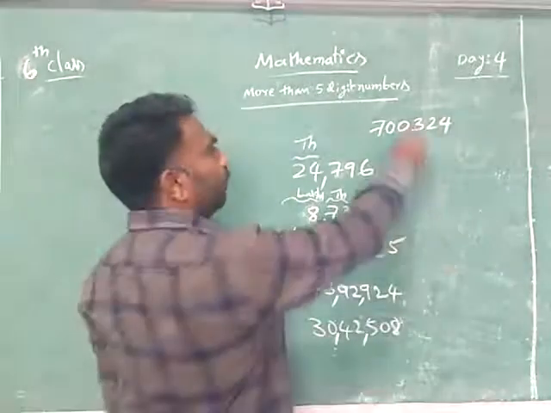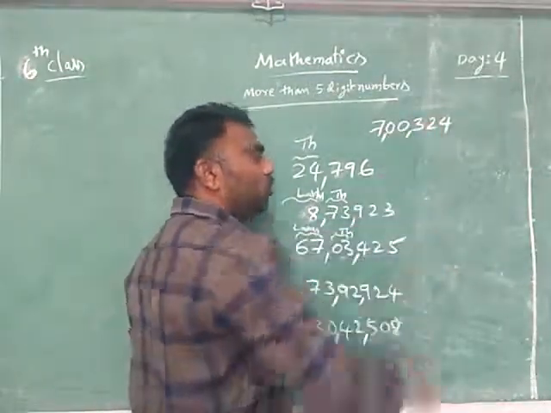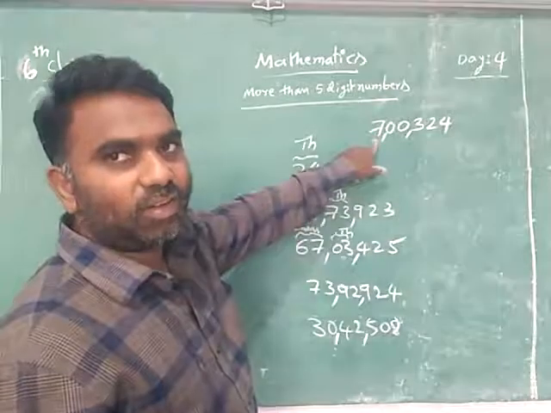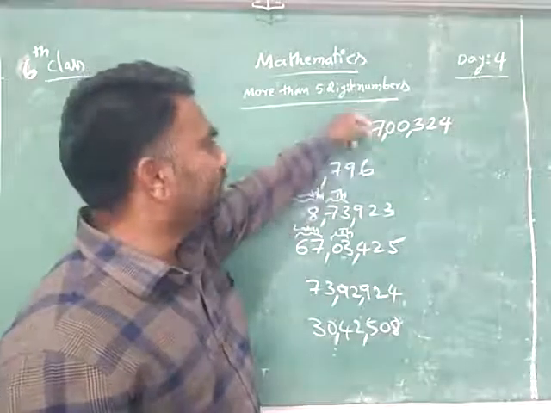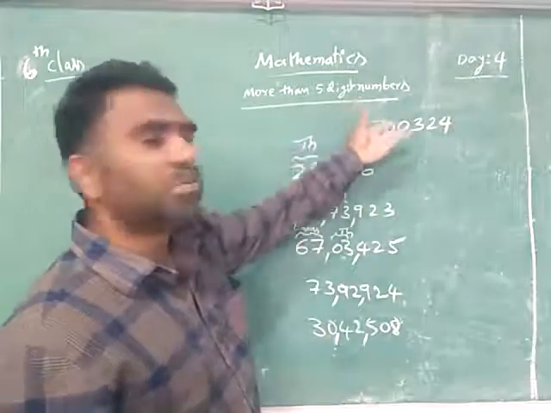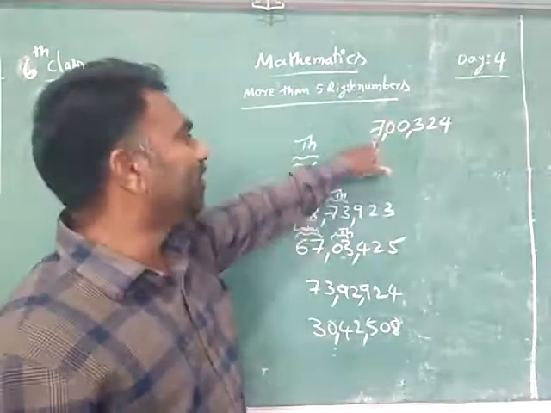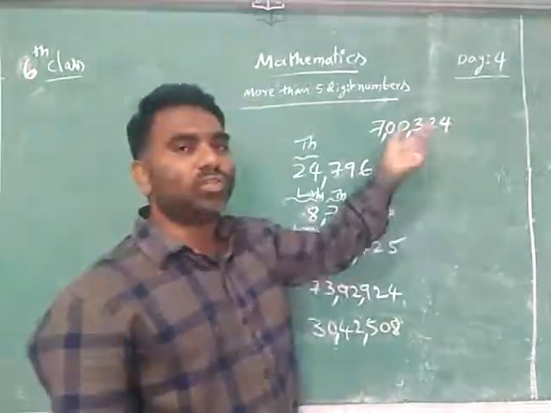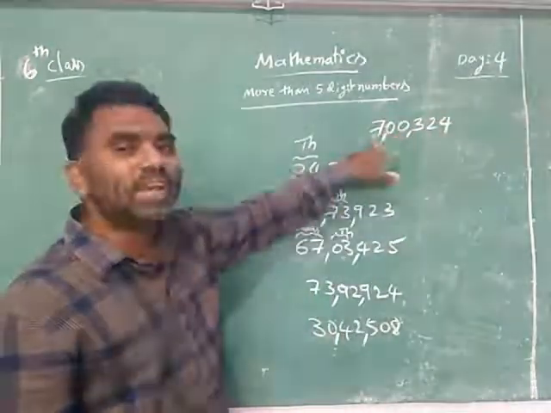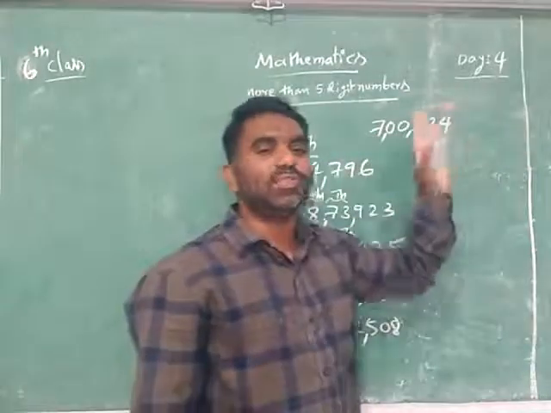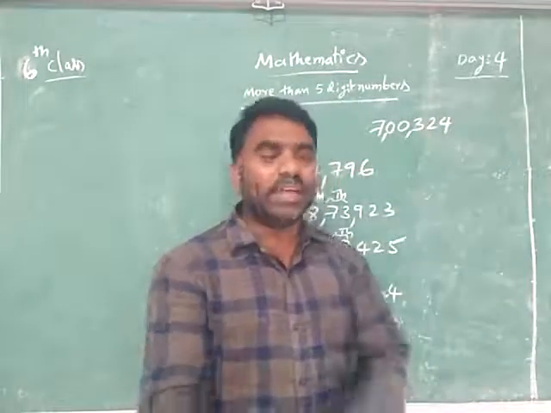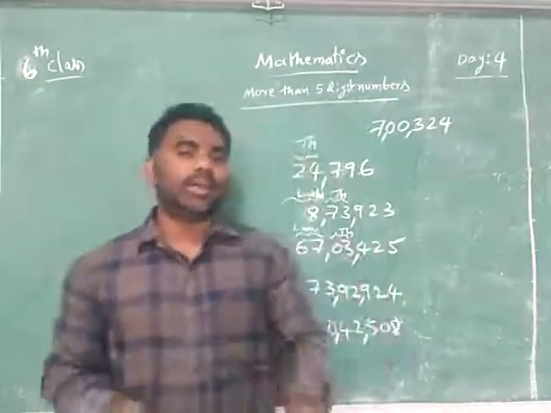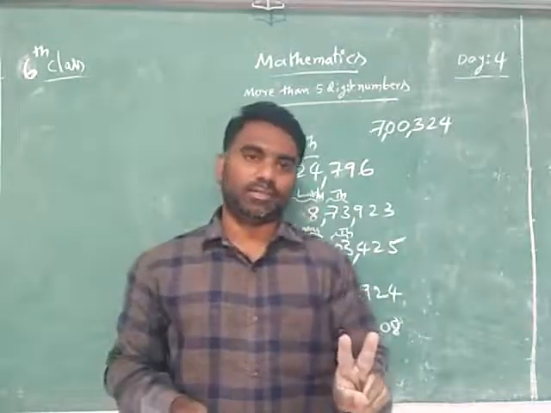How? After 3 digits, after 2 digits. This is the thousand slot and it is the lakhs slot. So how do you read it? 7 lakhs. No thousands, that's why I don't need to read it. 7 lakhs, 324. Simple. There are no thousands now, that's why we will neglect thousands. 7 lakhs, 324. So like that, after the thousand slot, the next 2 digits are the lakhs slot.